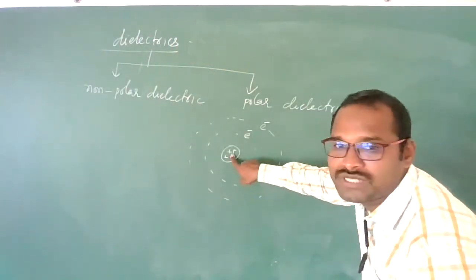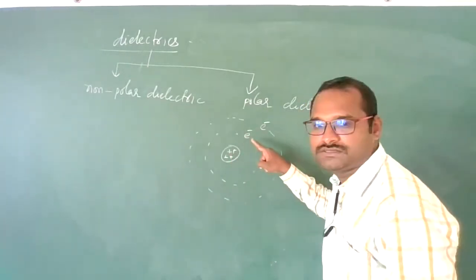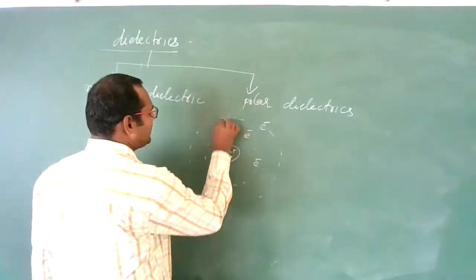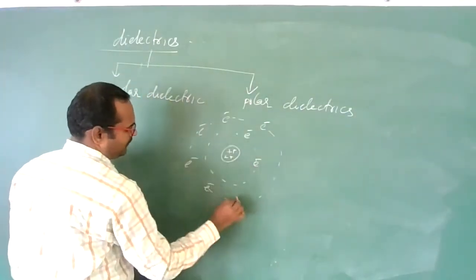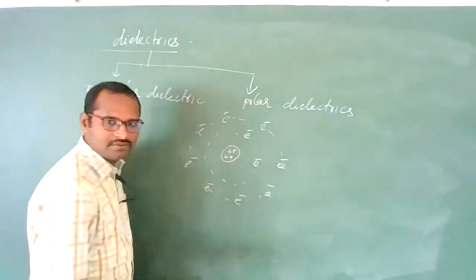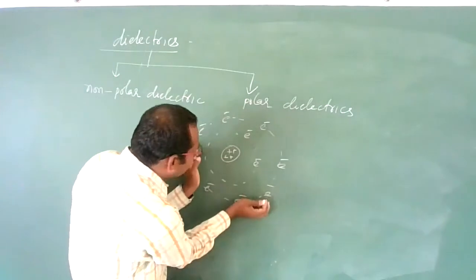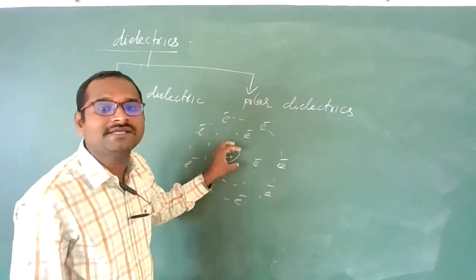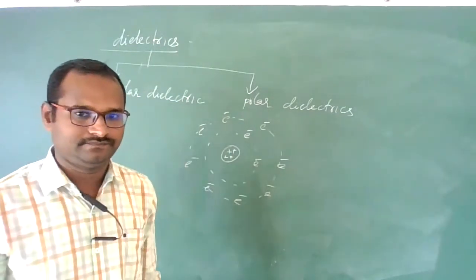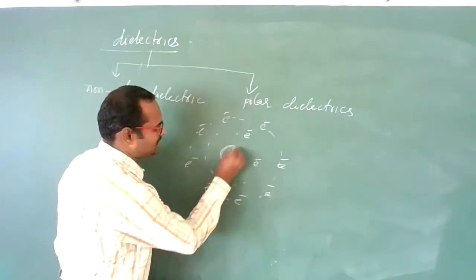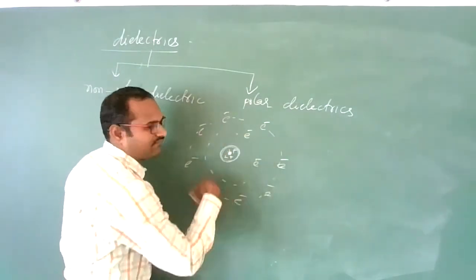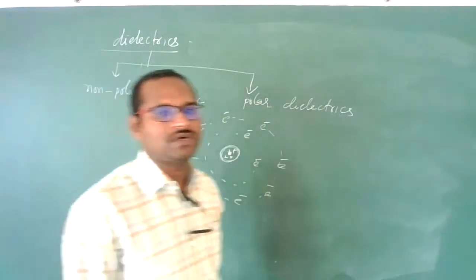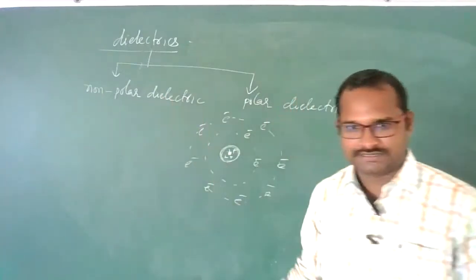The center of these positive charges and the center of the negative charges. So many charges will be there. In the first K orbit, 2 electrons are there. Here 8 electrons are there. So the center of mass of all these negative charges and the center of mass of the positive charges will coincide. Where the center of mass of the positive charges is present, there only the center of mass of the negative charges is also present. Those type of dielectrics are called non-polar dielectrics.